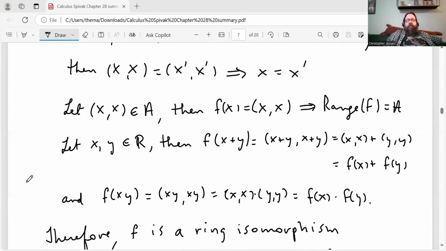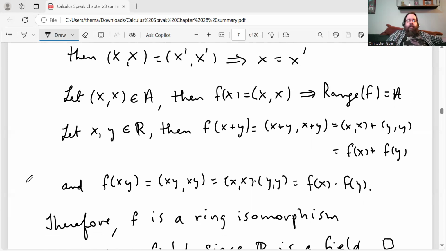Then we can take two arbitrary elements x and y in R. If we look at f(x + y), by the way, we defined the function, that's (x + y, x + y). But by the way, we defined addition on this set, that's the same thing as (x, x) + (y, y), which if you notice is f(x) + f(y). And a similar thing happens for f(xy), right? f(xy) is the ordered pair (xy, xy), which is equal to (x, x) times (y, y). By the way, we defined multiplication on the set, which if you notice is f(x) times f(y).